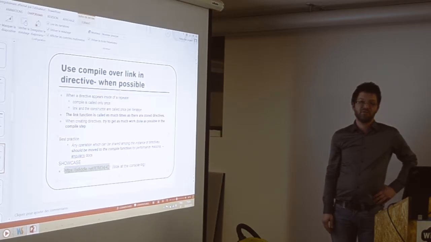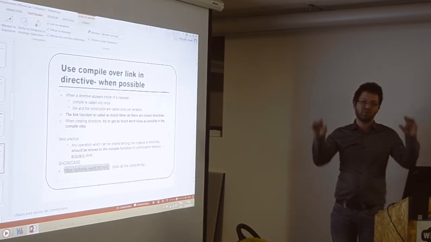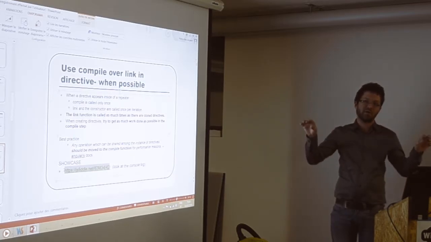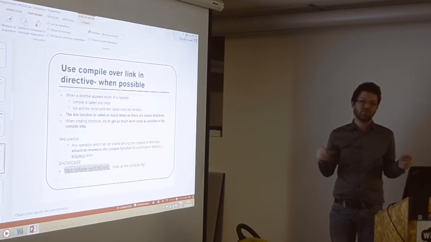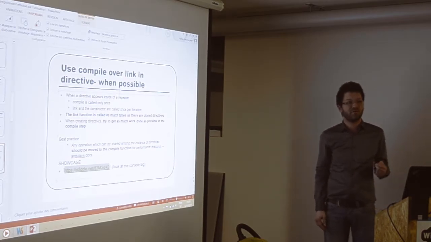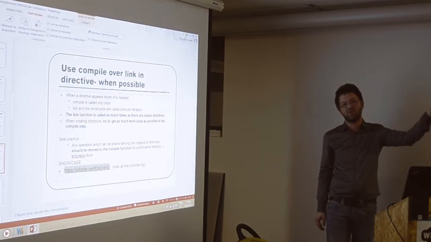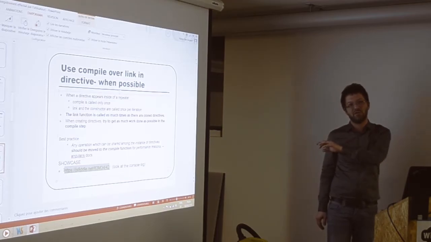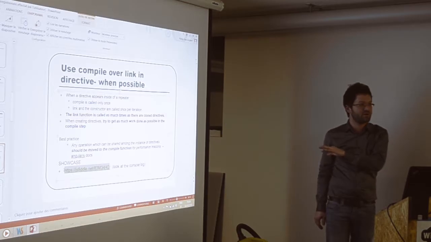Basically, if you need the scope, you will have to use a link function at some point, because you cannot access the scope from the compile function. The compile function is for operations that can be shared among different instances of the directive. So if something will change everything in all instances of the directive, you can do this in the compile function. I'm not sure if it's clear.